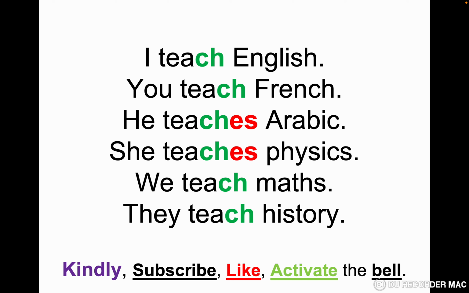Let's see the verb teach. I teach English. You teach French. He teaches Arabic. She teaches physics. We teach maths. They teach history. As you see, I teach, you teach, we teach, they teach. The verb doesn't change. But with he and she, the verb adds es. He teaches, she teaches. Let's go to the negative form.